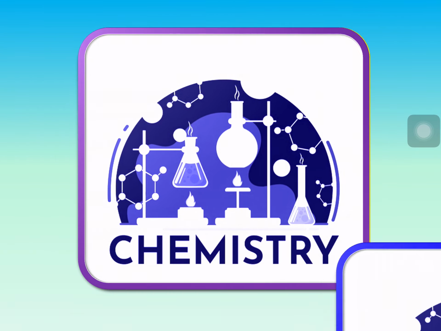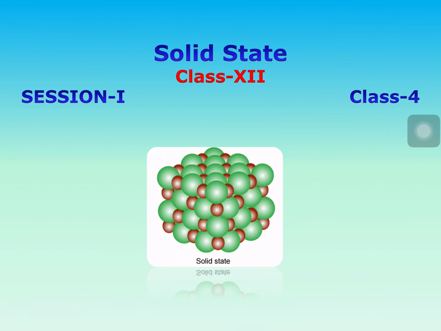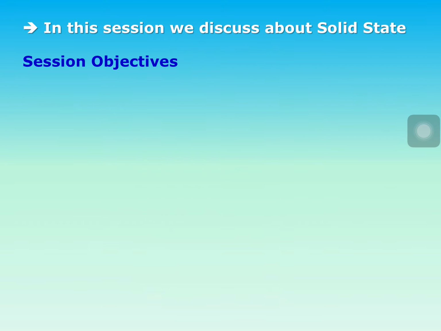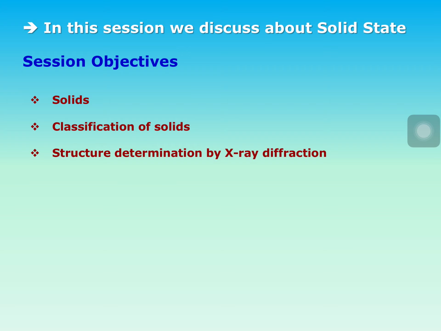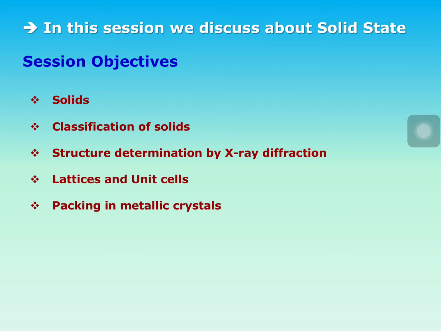Welcome back to the fourth period in solid state. So, as part of our discussion, we are in solid state. Till now, what we discussed is the different types of solids, classification of solids, structure determination by X-ray diffraction, lattices and unit cells, packing in metallic crystals. Now we are going to discuss packing in metallic crystals.